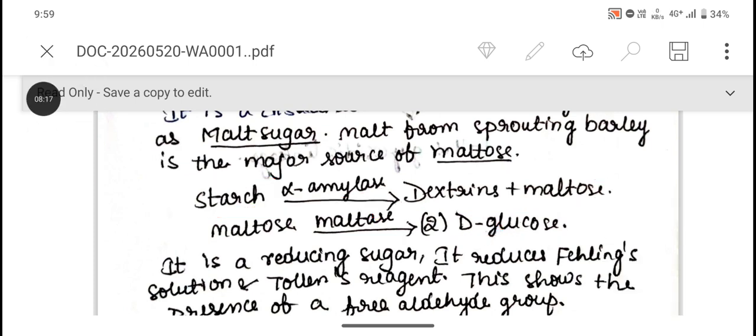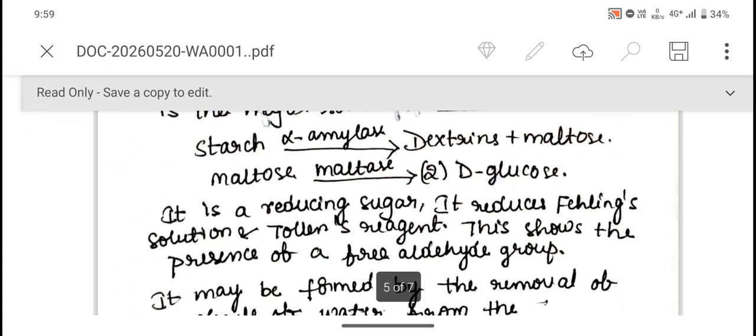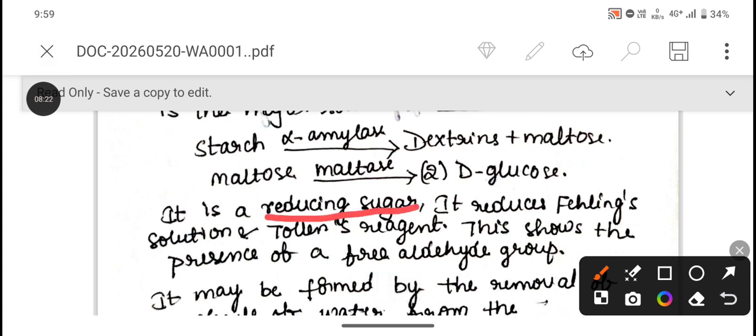So here maltose is a reducing sugar. Maltose is a reducing sugar. It reduces Fehling's solution and Tollens' reagent. This shows the presence of a free aldehyde group. So it is a reducing sugar.